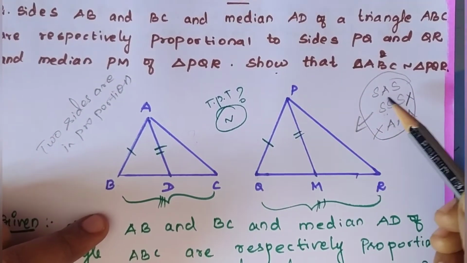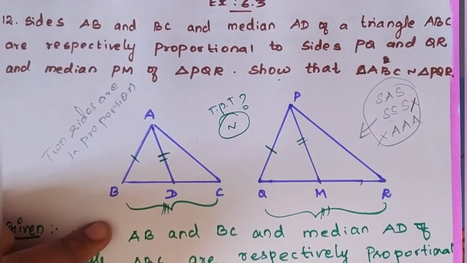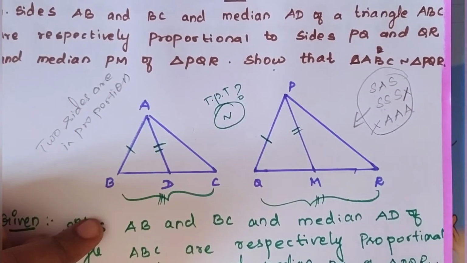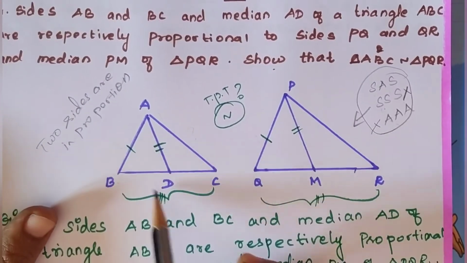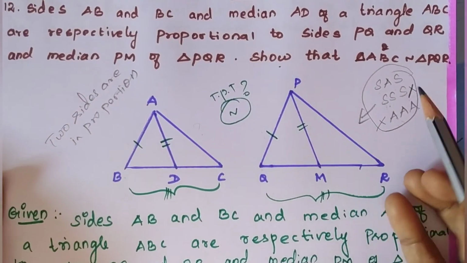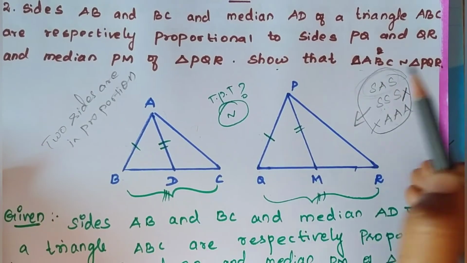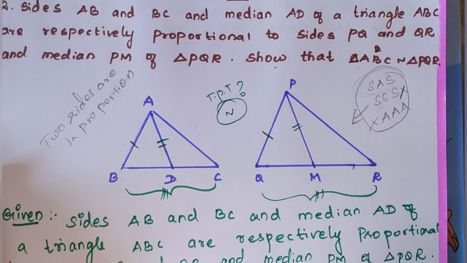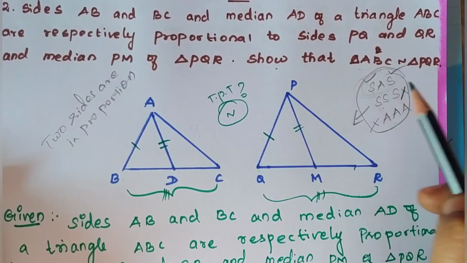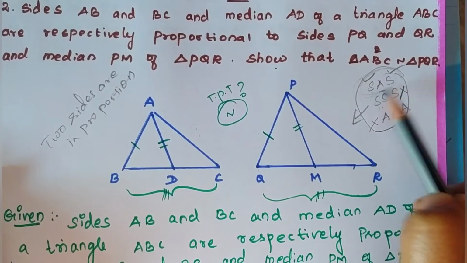So the remaining is SAS. Here they didn't mention anything about the angle. We know that the two sides are proportional and one included angle.